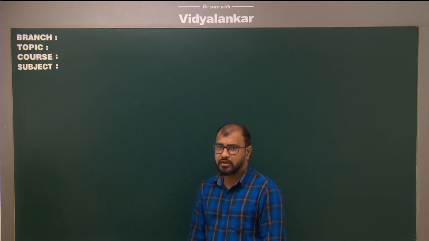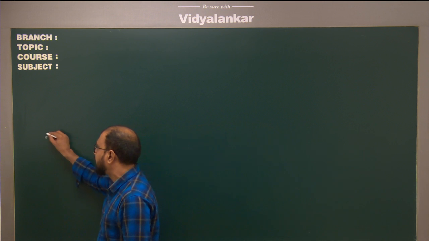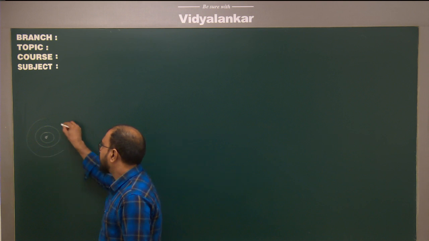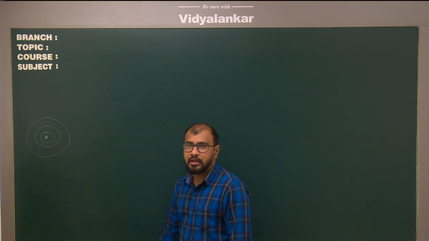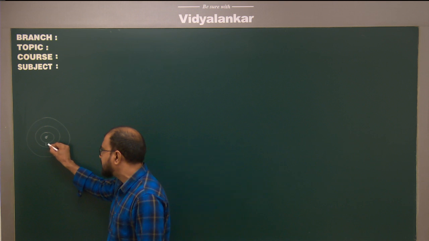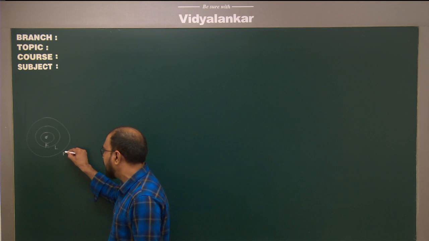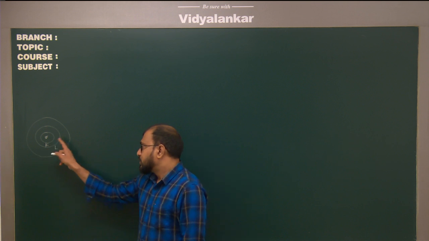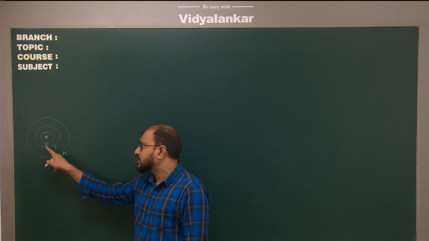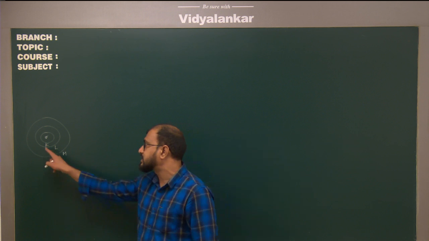Correct. Now as this video is for 10th class students, I am going to ask you a very simple or basic question. If we consider the structure of atom, we have nucleus, correct, and we have shells. So you have studied this particular thing already at your school level. Now my question is, if we talk about the representation of the shell, it starts from K, L and M. That is, the shell numbers are 1, 2 and 3. If this is 1, 2 and 3, so this has to be A, B and C. But the representation of shells starts from K.